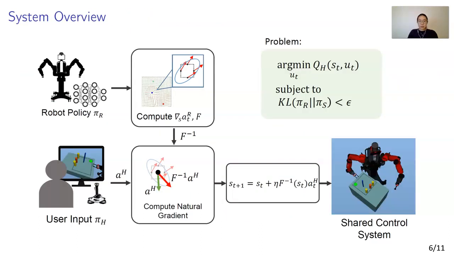To summarize, we propose an optimization method where the shared control action is chosen to maximize the human's internal action value function while constraining the policy to not diverge from the robot policy. We present an update rule which combines the user and the robot by stretching the user's action using the Fisher information matrix computed from the robot policy.